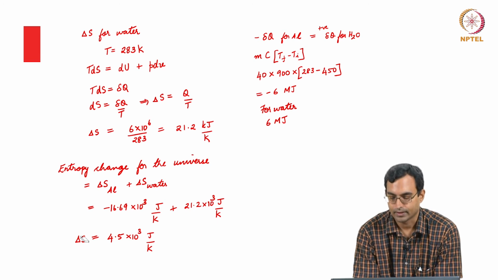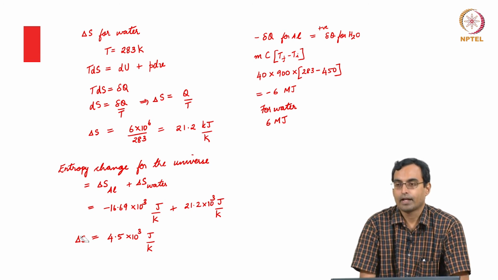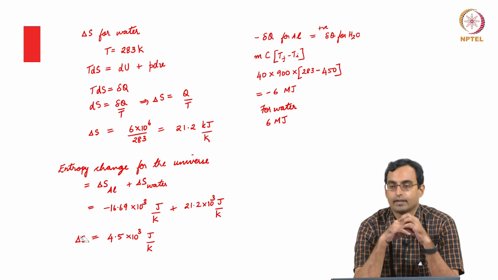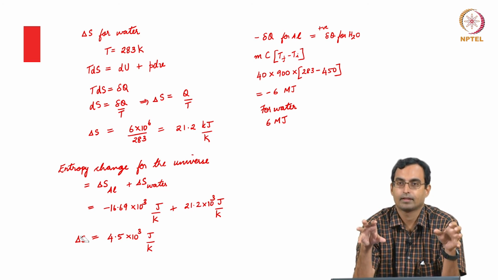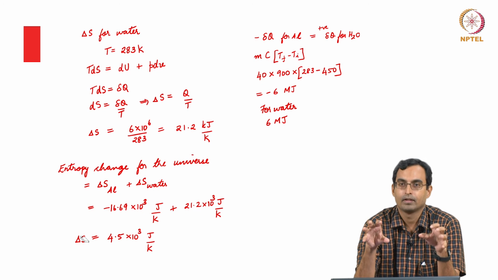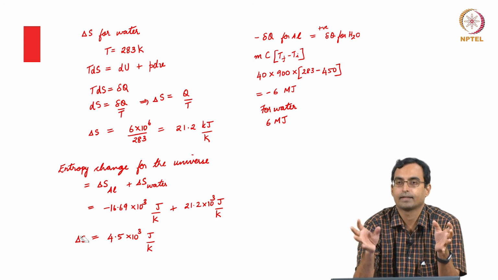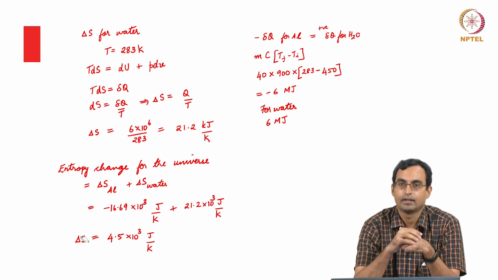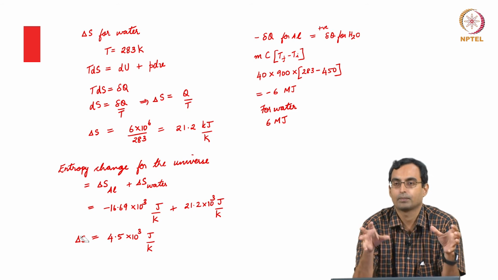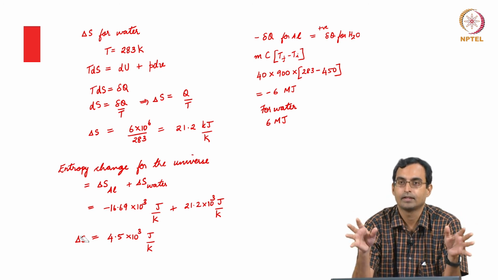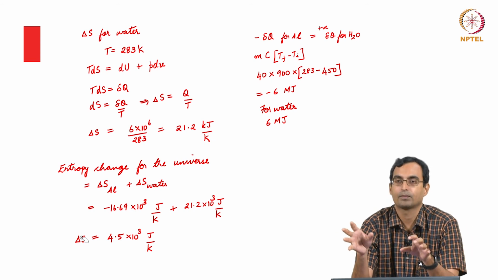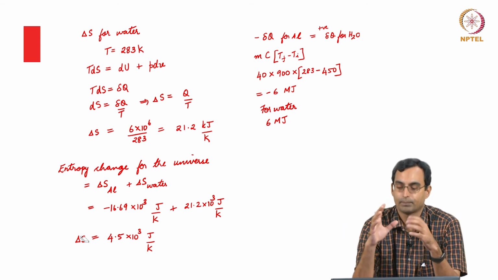This is quite interesting. If we look at, say, work, we saw that if you have two objects and there is work interaction between them, the work interaction is positive for one, negative for the other. If we sum them up, it is 0. If we look at heat interaction, heat interaction happens with transfer of energy between the two objects. There is reduction in energy of one, increase in energy of the other. If you sum up the heat interactions, it is positive in one case, negative for the other. If you sum them up, it is 0.